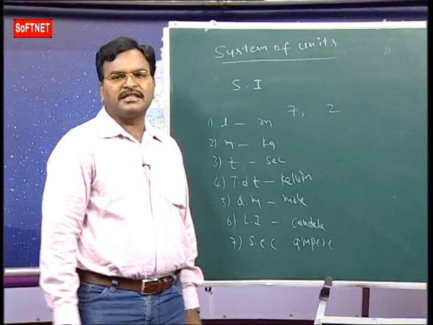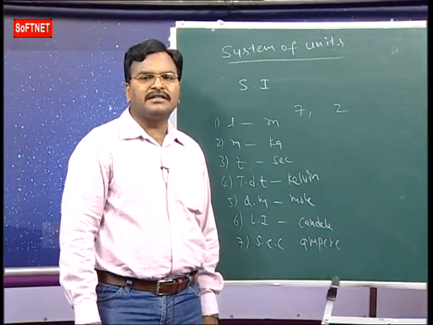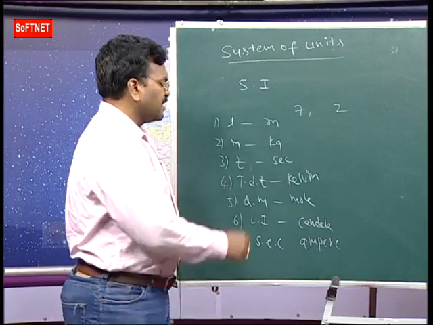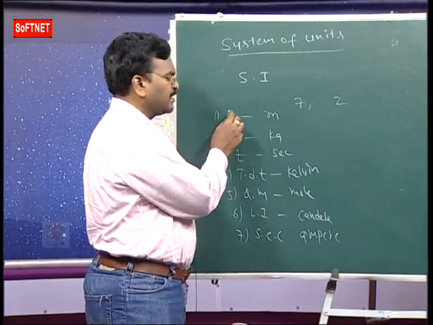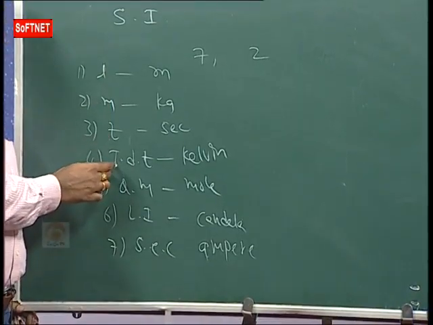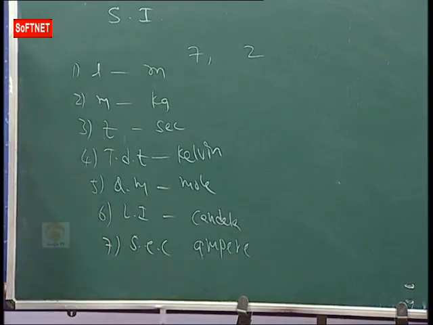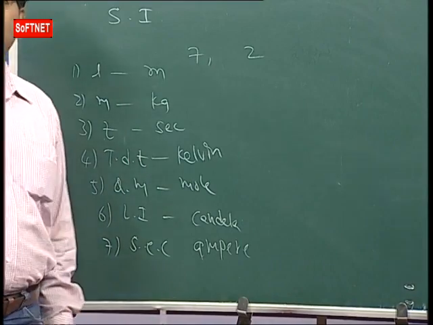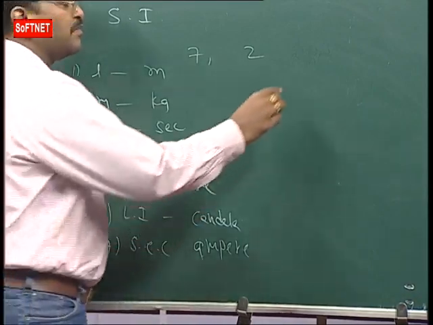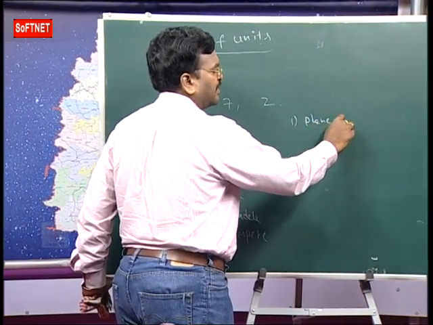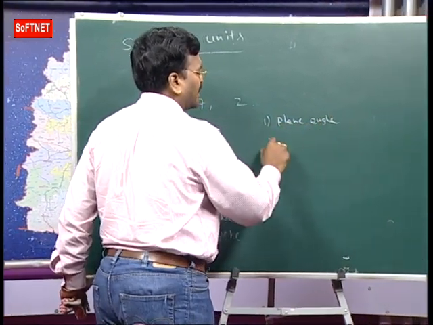Here the SI system is an extension of the MK system. Now the SI system consists of 7 fundamental quantities and 2 supplementary quantities. What are the 7 fundamental quantities? Length, mass, time, thermodynamic temperature, quantity of matter, luminous intensity, and strength of electric current. After that, we have 2 supplementary quantities. What are they? Plane angle and solid angle.